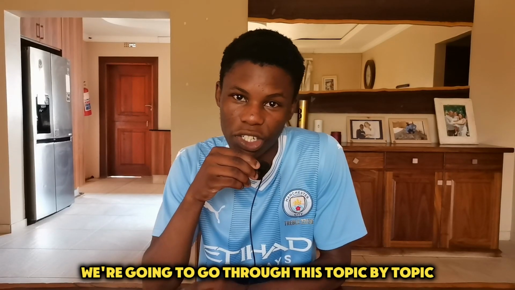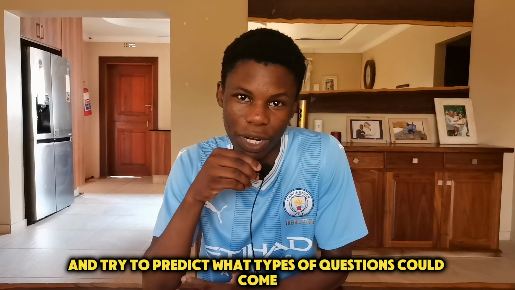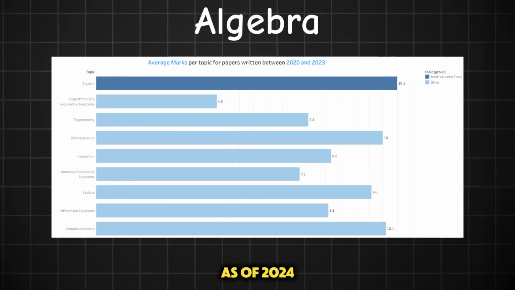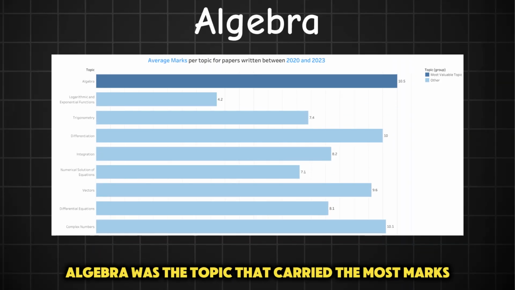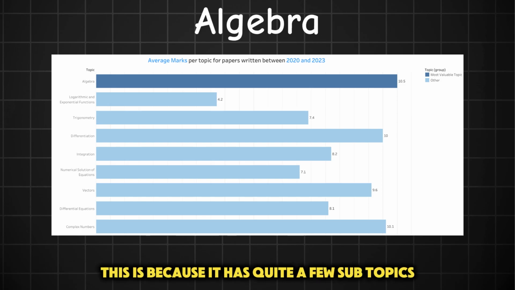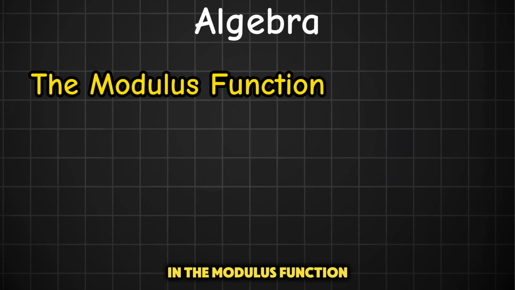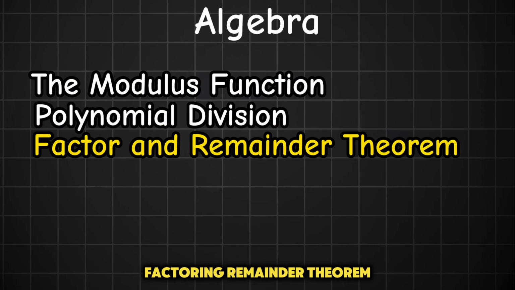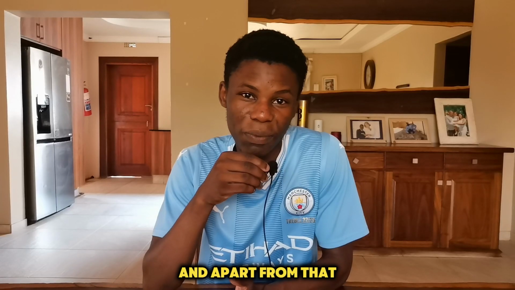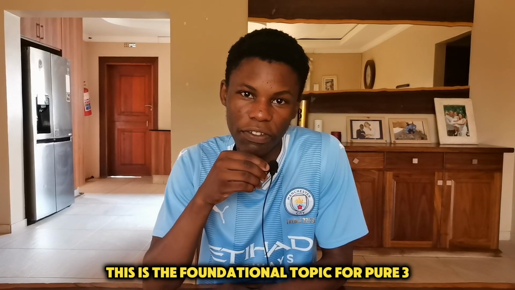We're going to go through this topic by topic and try to predict what types of questions could come. So starting off with algebra. As of 2024, algebra was the topic that carried the most marks in the Pure 3 paper. This is because it has quite a few subtopics: the modulus function, polynomial division, factor and remainder theorem, binomial expansion, and partial fractions. And apart from that, this is the foundational topic for Pure 3.